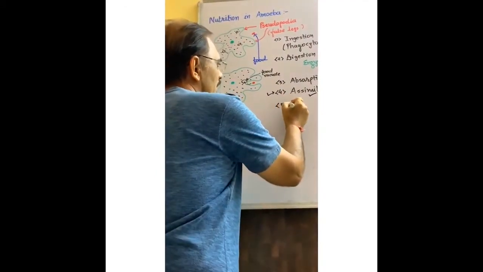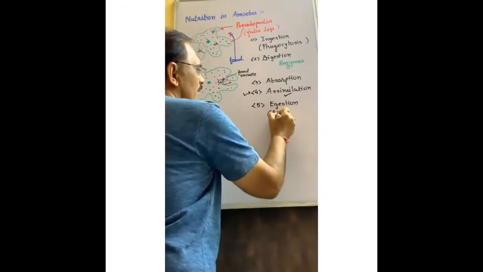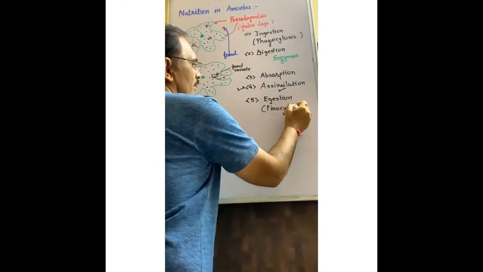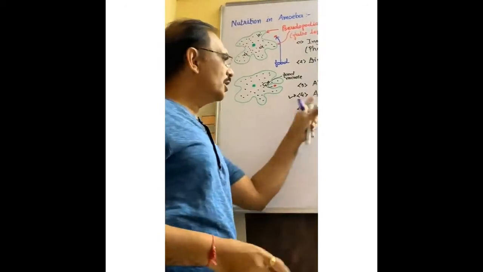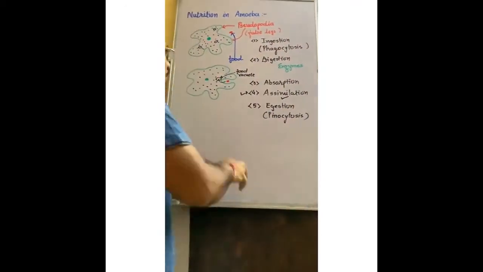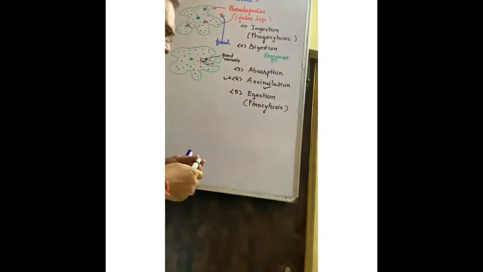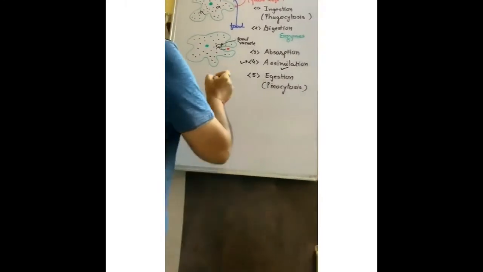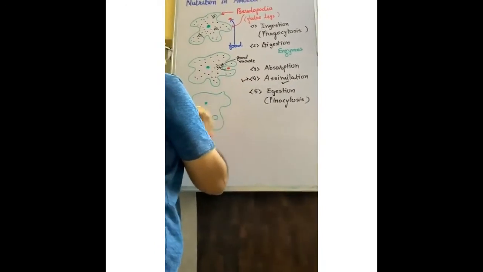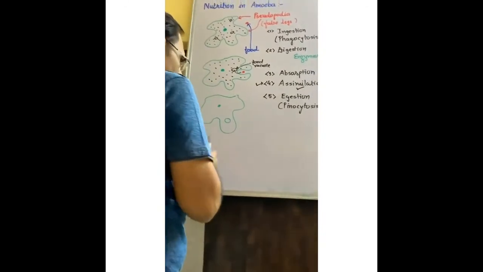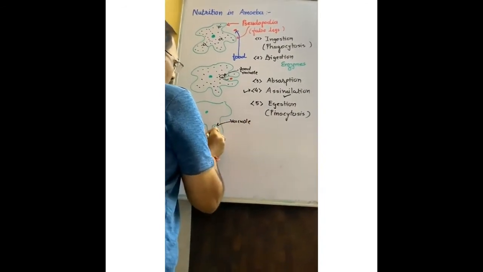And the last one is agitation. Agitation is also known as pinocytosis. Remember, ingestion is called phagocytosis. Agitation is called pinocytosis. When food is totally digested, some waste materials are also produced. This waste material is inside the vacuole, not food vacuole, only vacuole.